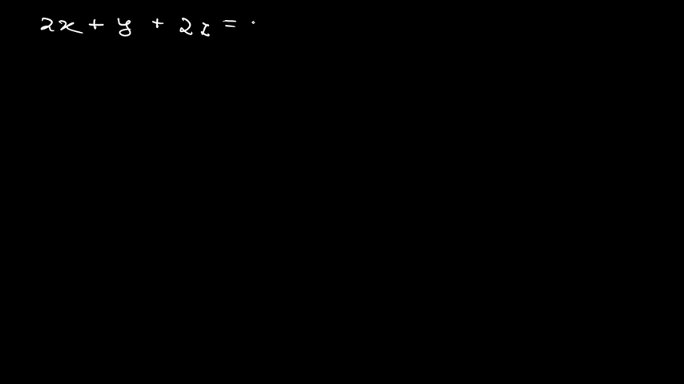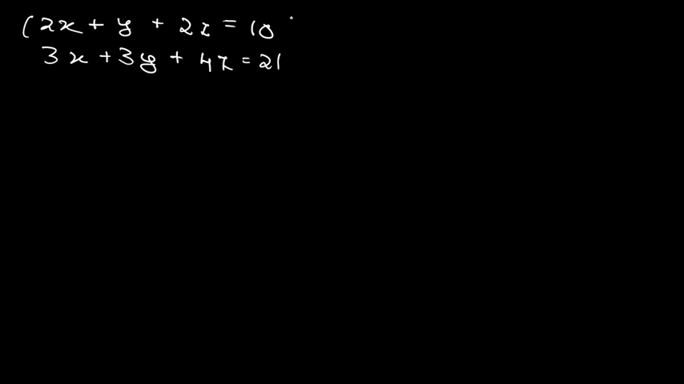It is equal to 10. Okay, and the next equation that we are having is 3x plus 3y plus 4z is equal to 21. These are the two equations that we are having. What we have to eliminate? We have to eliminate x from these equations.